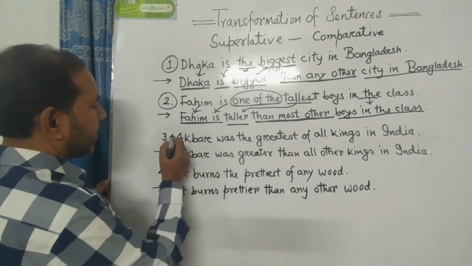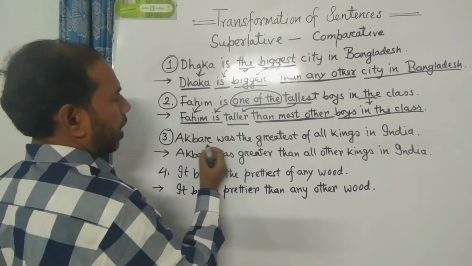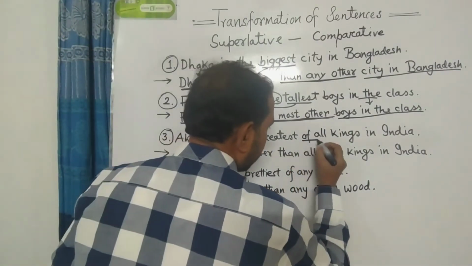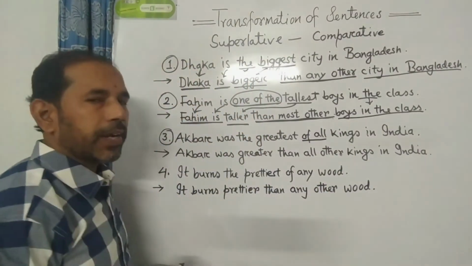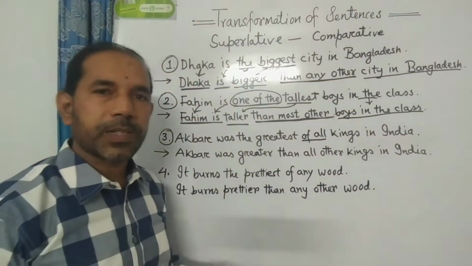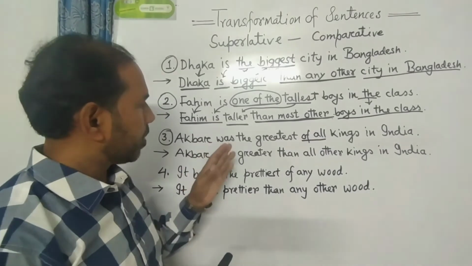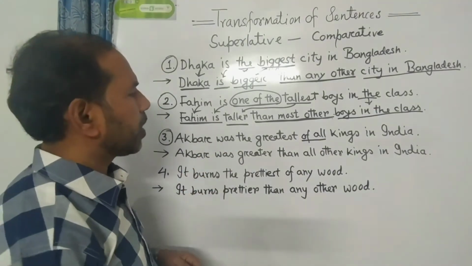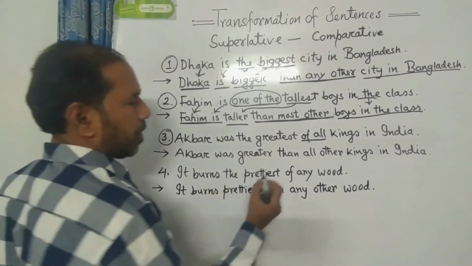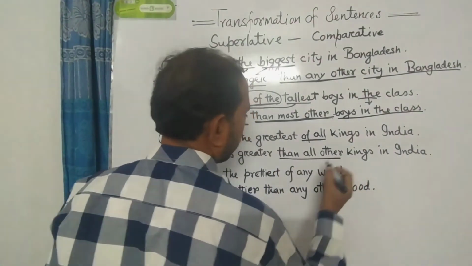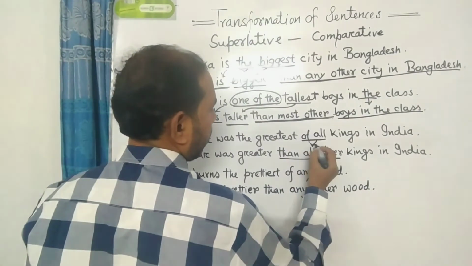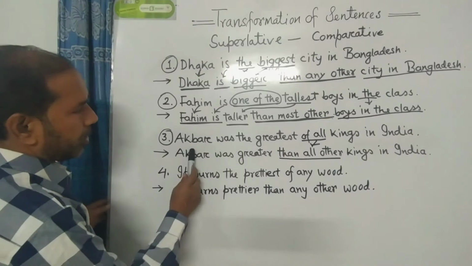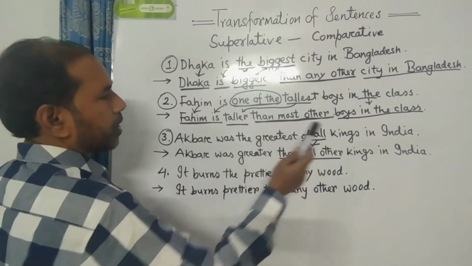Please notice. Here we see Akbar was the greatest of all kings in India. This is the noticeable thing. If we find the word of all in any superlative degree, then you have to use then all other. Okay, we should discuss the example. Akbar was the greatest of all kings of India.